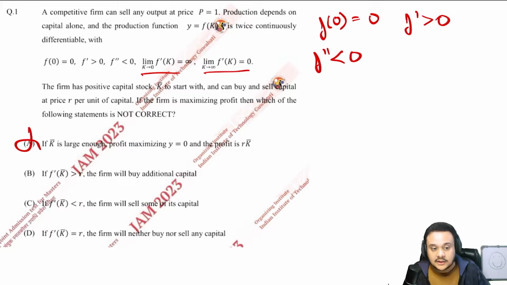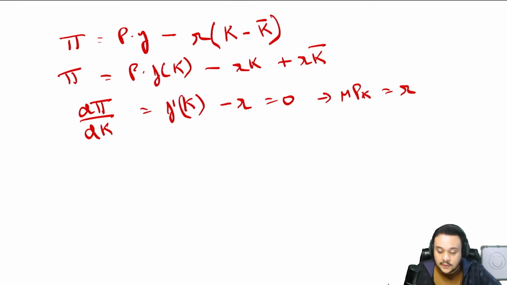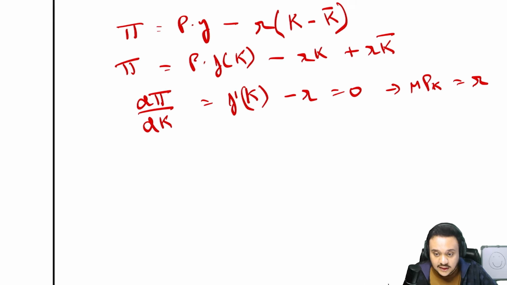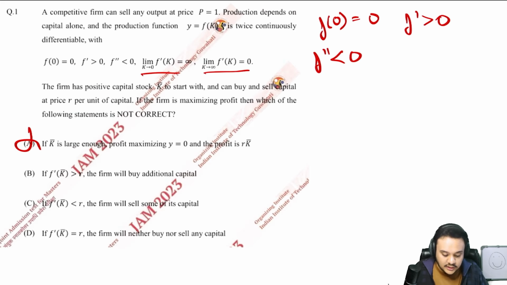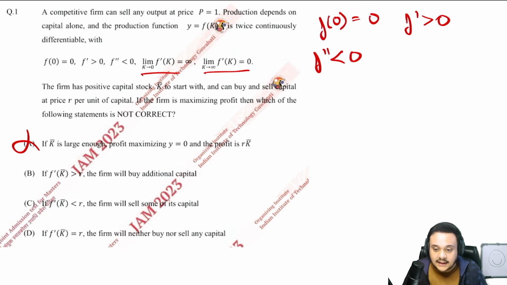Okay, so that is the logic that you must apply in the actual exam, even if you are trying to solve it numerically as well. If you are able to solve it or not, that is up to you. But after that, definitely try to just use your logic for a second and see if the answer is logically correct. Alright. So now let us try to understand the rest of the statements as well.